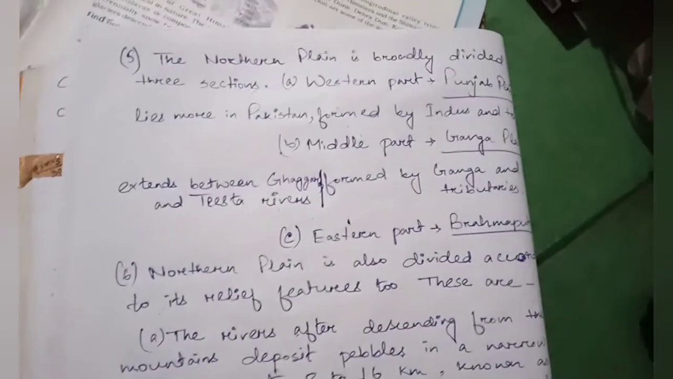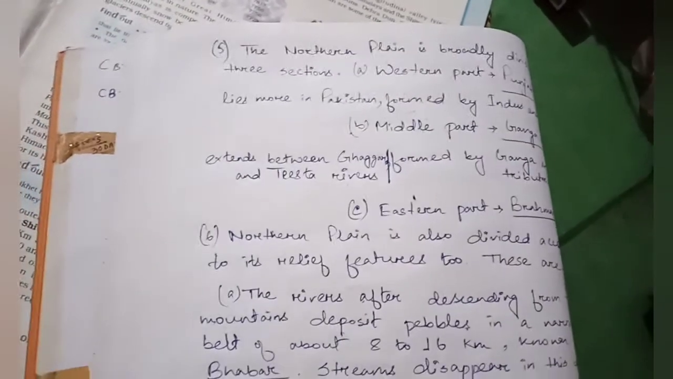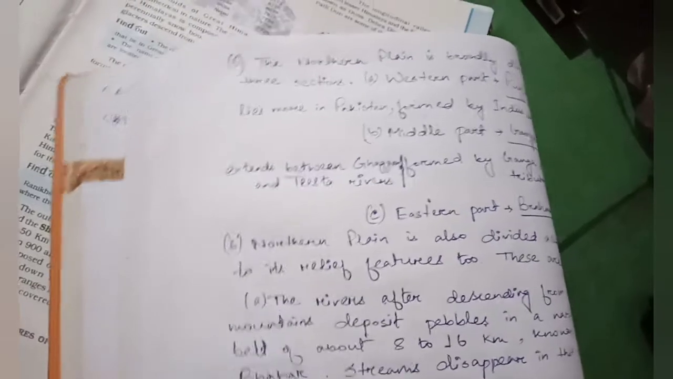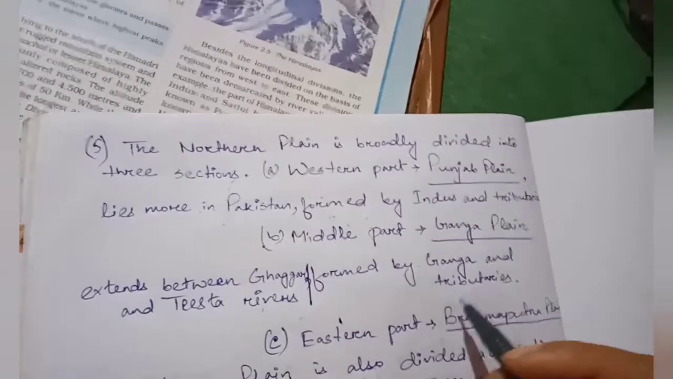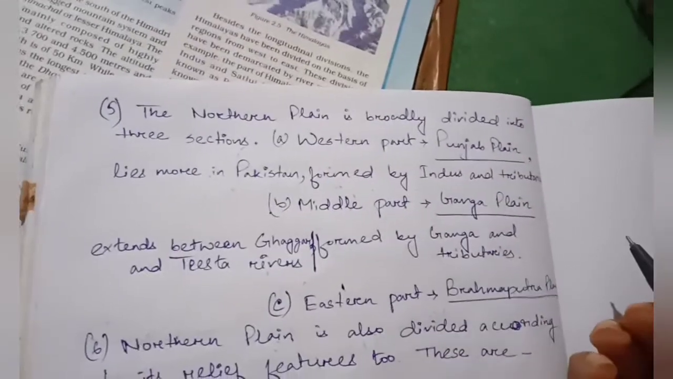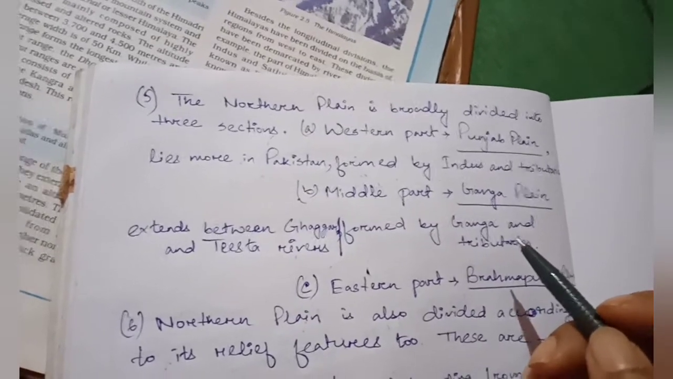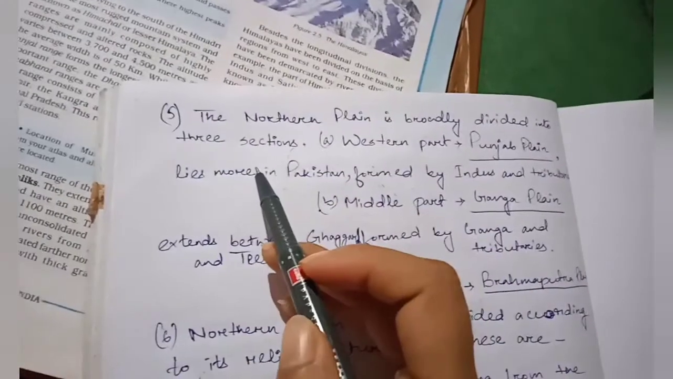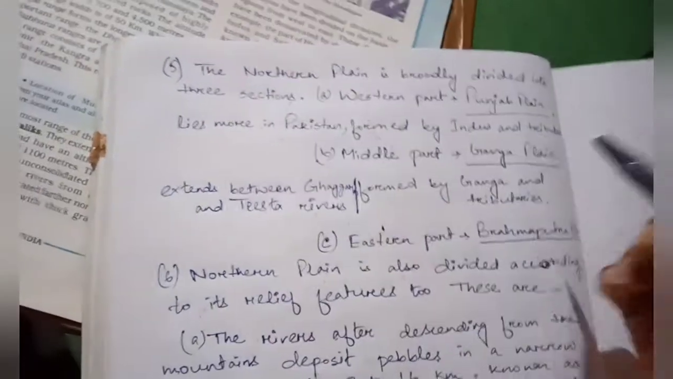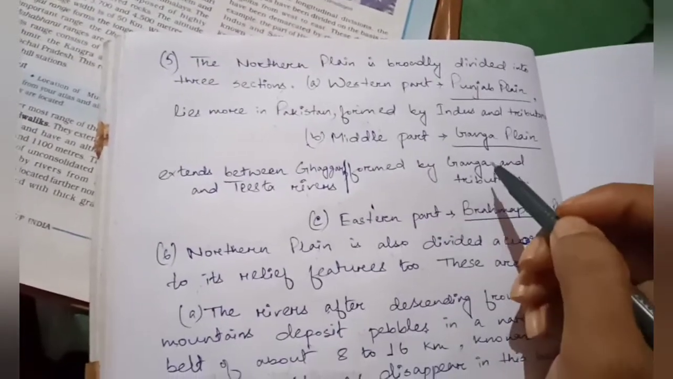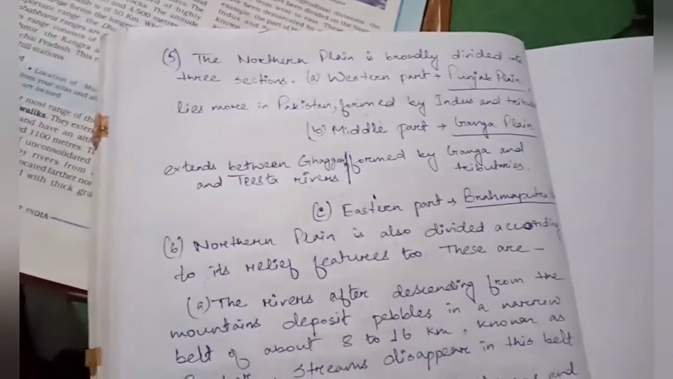Then the other point which we have, that is how northern plain is divided. According to the areas, northern plain is also divided from one region to another. So this is also one of the questions. Now northern plain is broadly divided into three sections. It may come. So how is northern plain divided into three sections? First one is Punjab plain, second one is Ganga plain and third one is Brahmaputra plain.